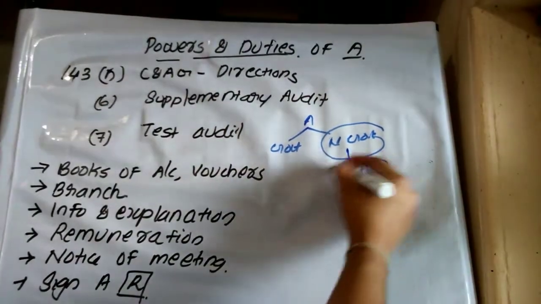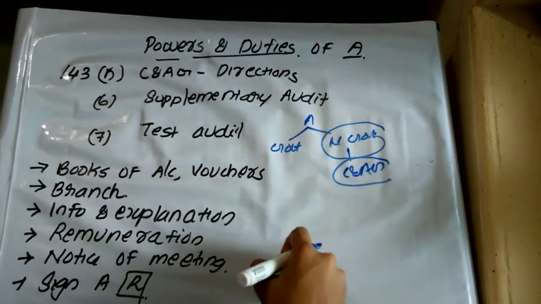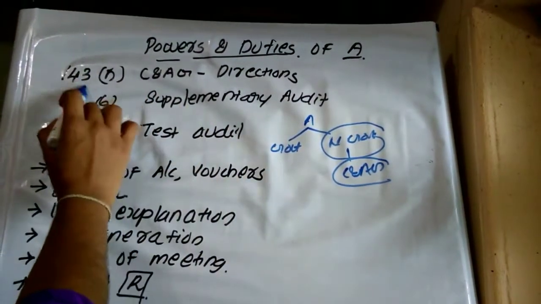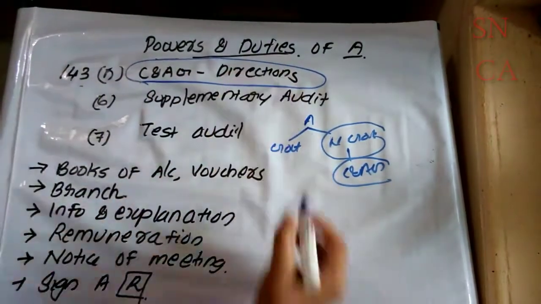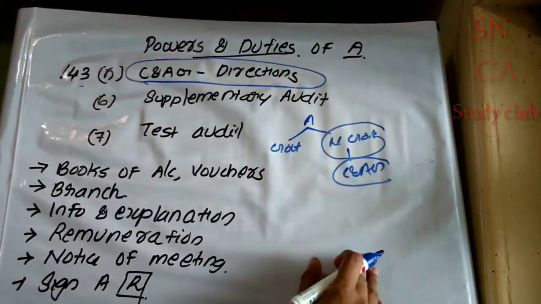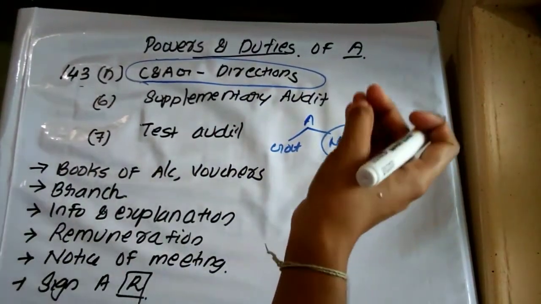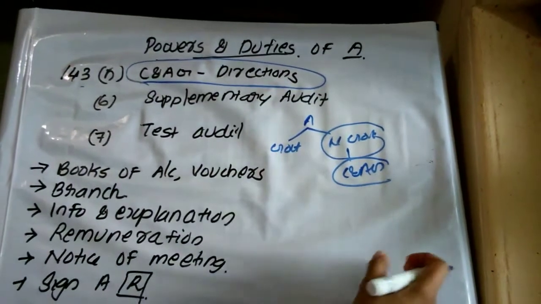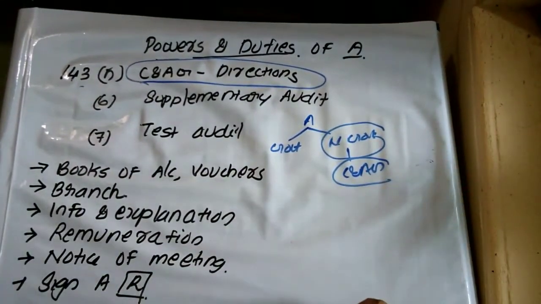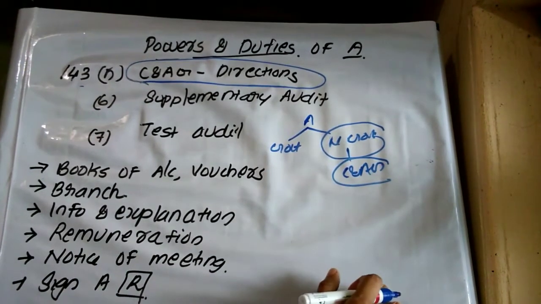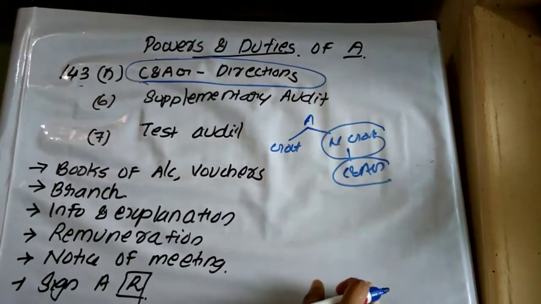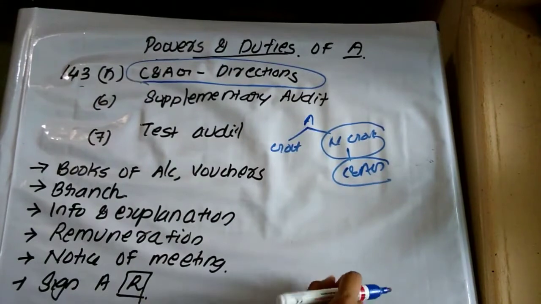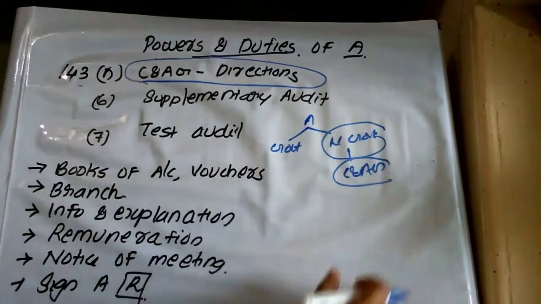We know that the auditor of a government company is appointed by the C and AG. Section 140 subsection 5 provides the powers of the C and AG to give directions to the auditor. As per section 139 subsection 7 or 113 subsection 5, the C and AG makes the appointment of the first auditor as well as the subsequent auditor. The first auditor is appointed within a period of 30 days from the date of incorporation, 60 days to the C and AG, and the subsequent auditor shall be appointed within a period of 180 days from the date of commencement of the financial year.